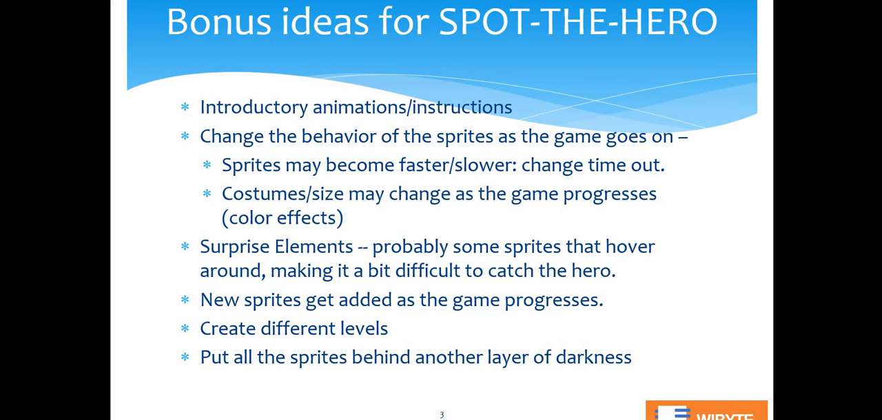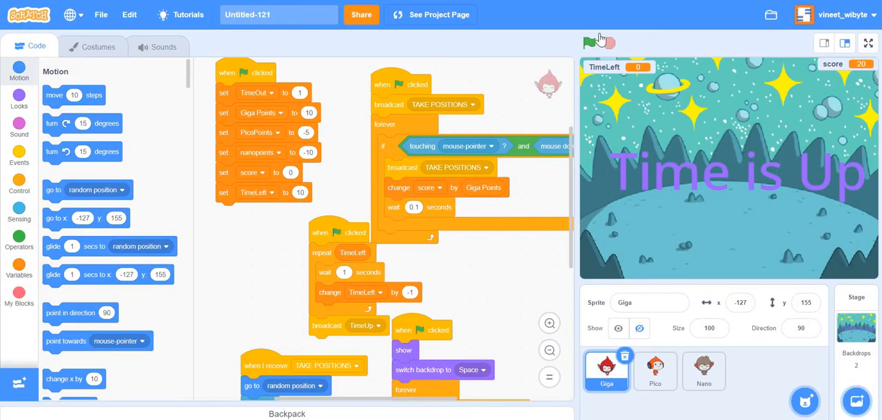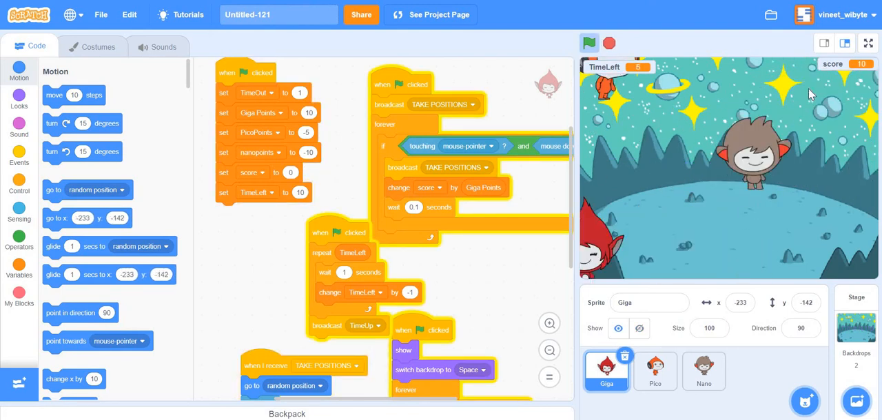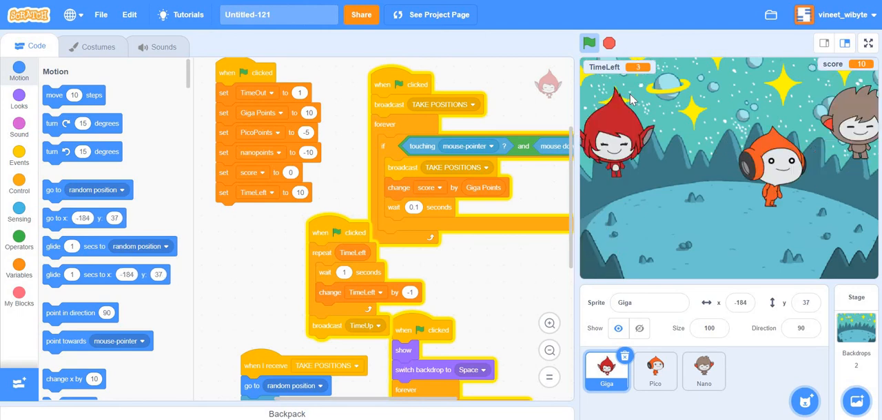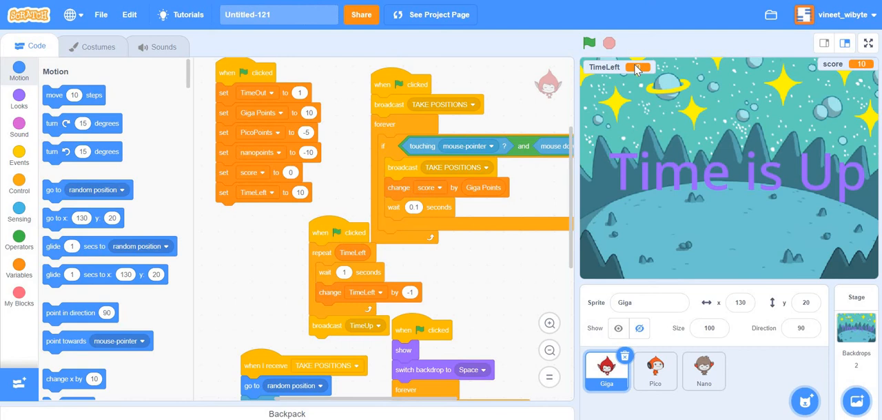Let's just briefly see these in context of the game that we built in the class. Remember, our game was very simple. We basically had 3 sprites. They are moving around, and I have to click on Giga to get points. If I click on Nano and Pico, I lose points. So let's see what all we can do in light of this game right here.